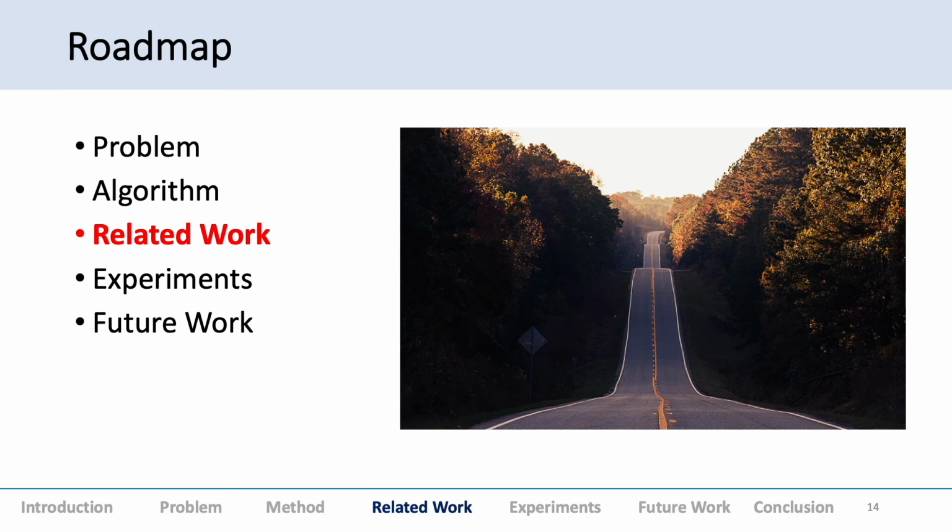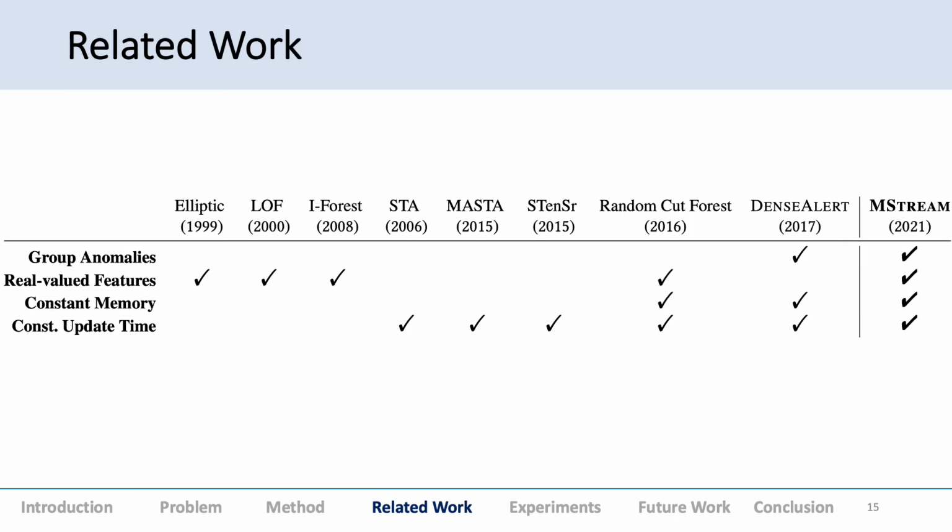So the related work, this is just a brief description. Elliptic envelope, local outlier factor, and isolation forest are very popular scikit-learn algorithms, and STA, MASTER, and STensor are slightly more advanced, and they can do streaming anomaly detection. Random cut forest and DenseAlert are the most recent ones, and random cut forest is being used by Amazon. DenseAlert was a paper by CMU, and both of them have been quite popular in streaming anomaly detection. DenseAlert was the only one which could partially find group anomalies.